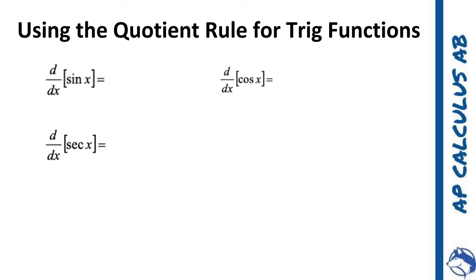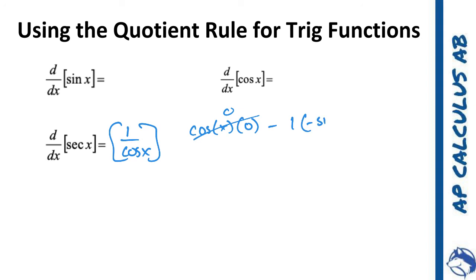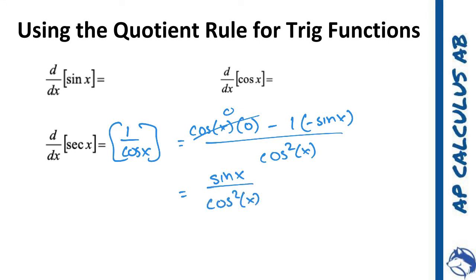Here's another one where we've got the secant, and this is the 1 over the cosine of x. So I end up doing low d high, which is cosine of x times 0. So that's just going to end up with 0, minus high times the d low, which is the negative sine of x, all over low squared. So it's cosine squared of x. Well, this top part ends up just being equal to the sine of x over the cosine squared of x.